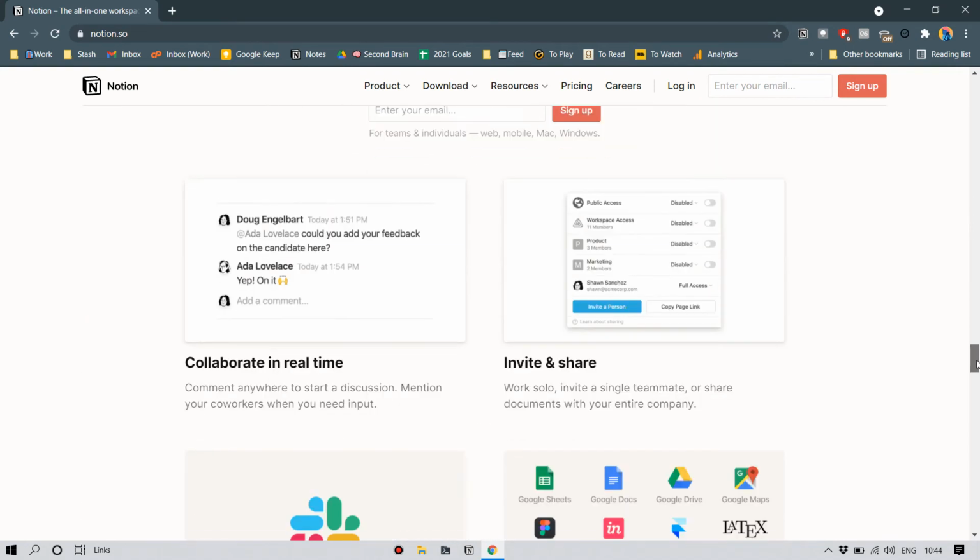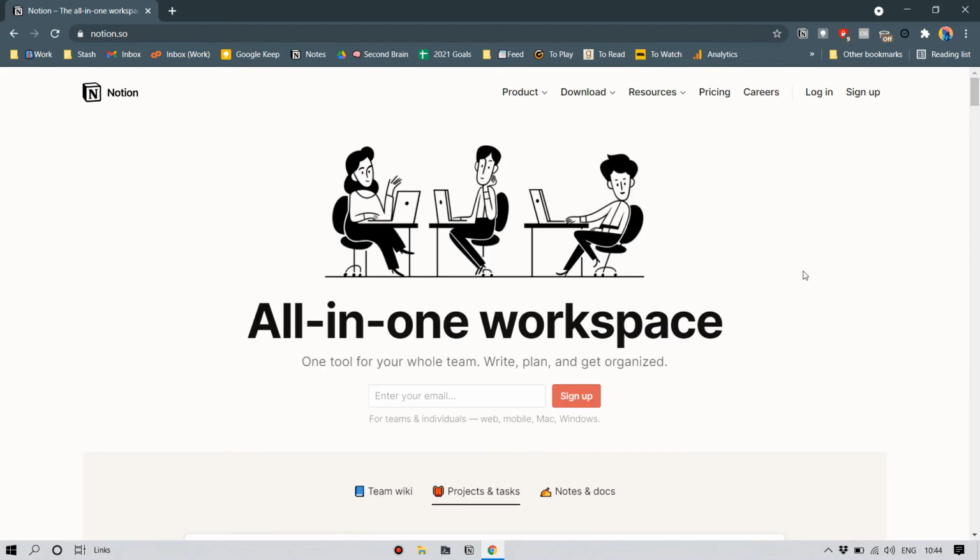it can be a journal. So I have been using a couple of other tools for my to-do list, calendar, note taking, journaling, and all those things. But I'm slowly trying to migrate to Notion. Let me show you my setup.